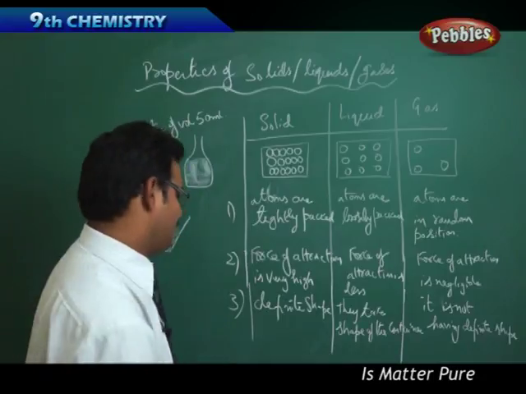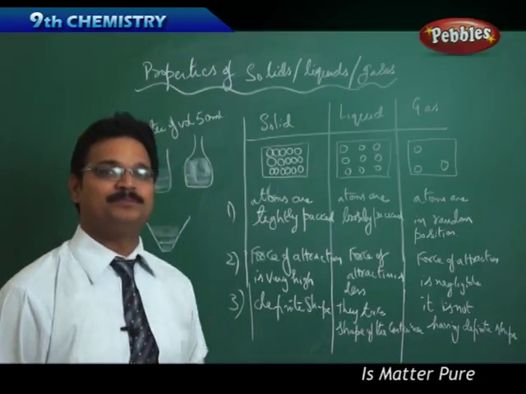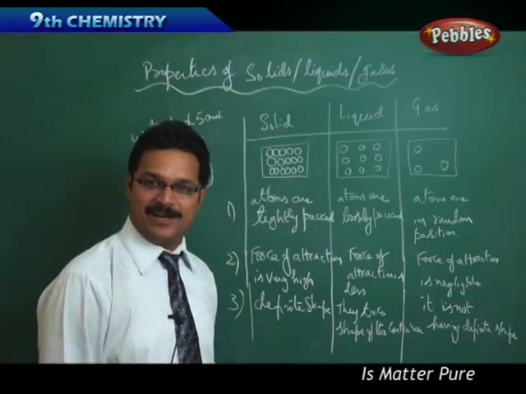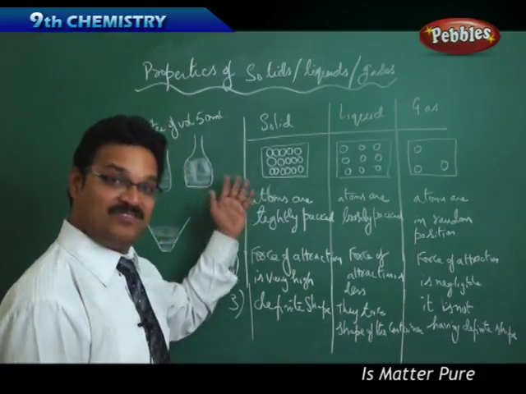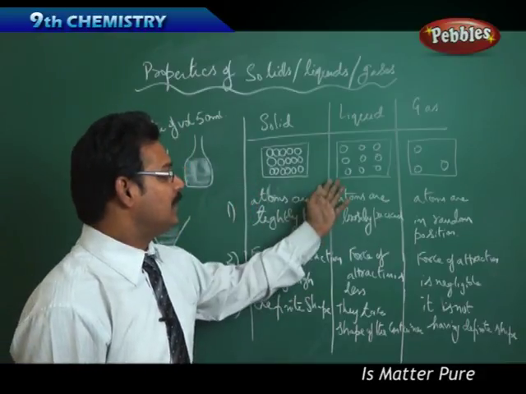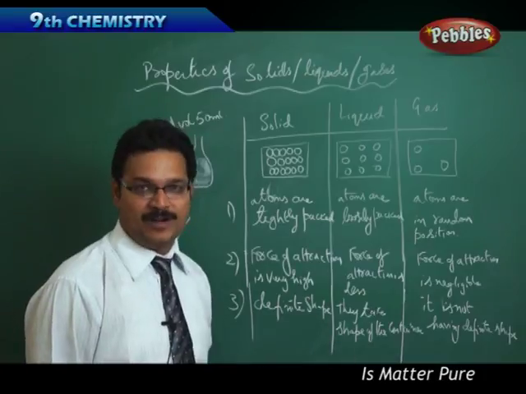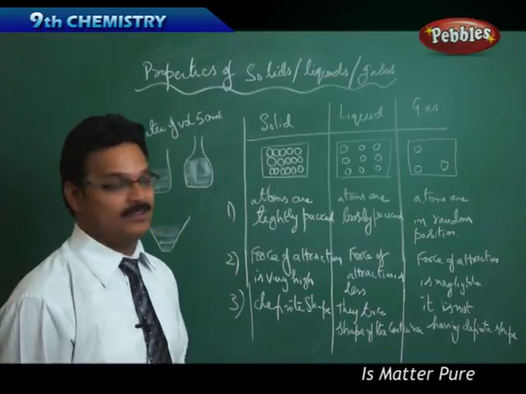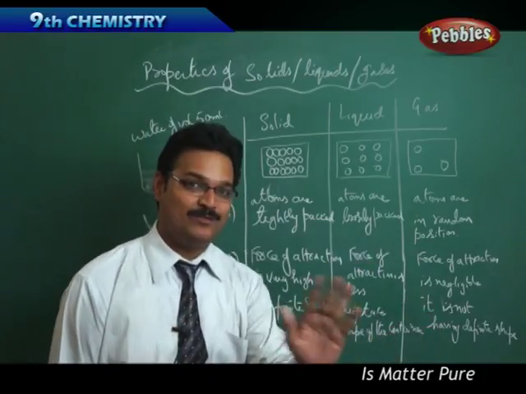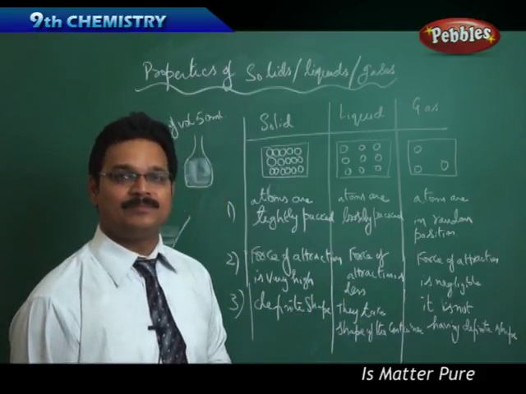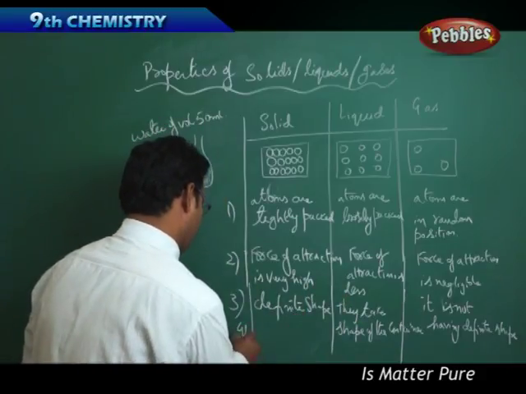Now the fourth property is volume. As I told you earlier, solids have fixed volumes. Liquids have fixed volumes but take the shape of the container. Gases don't have fixed volumes. That is the fourth property.